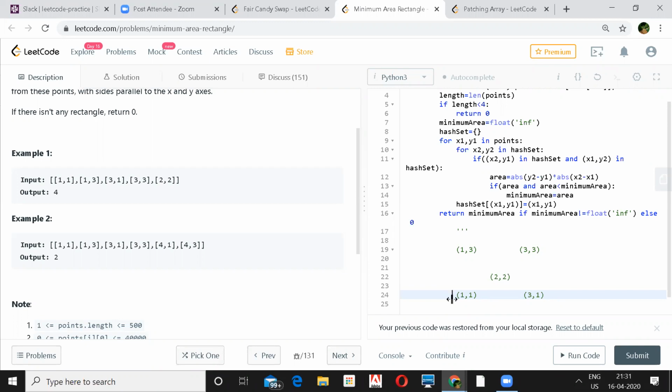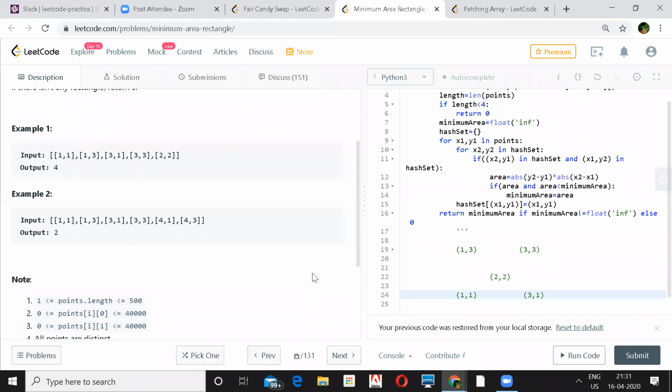Will it not work? It will work, but just to optimize it, maybe I will do some sort of sorting first. Then I will sort based on my first value, and keep on looking for those things first.